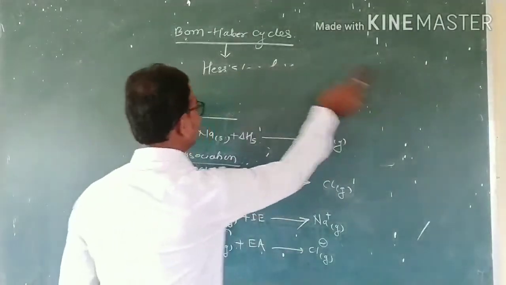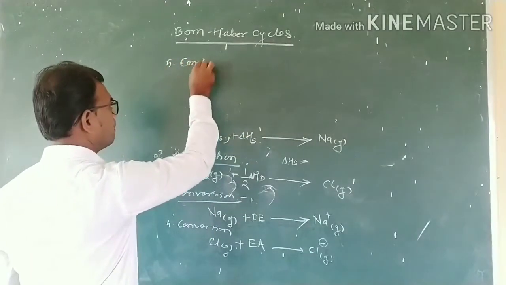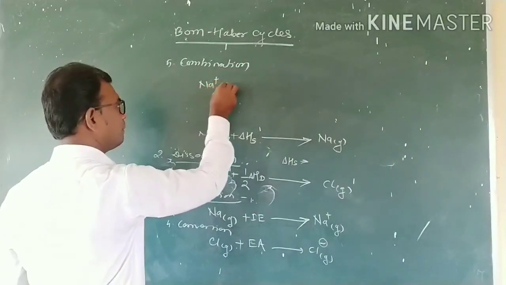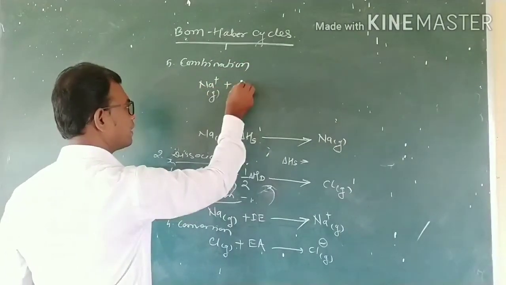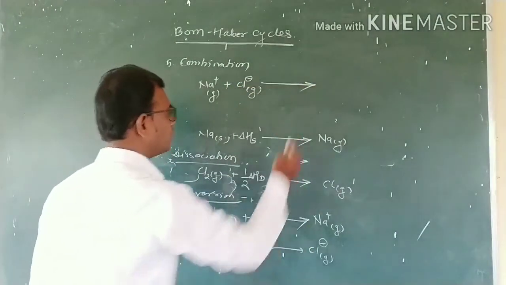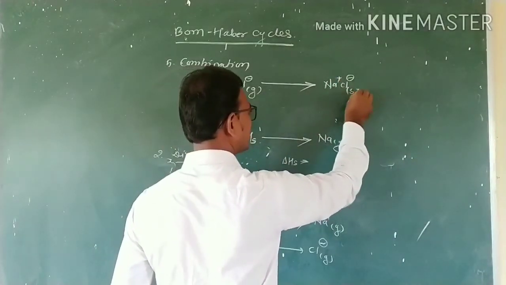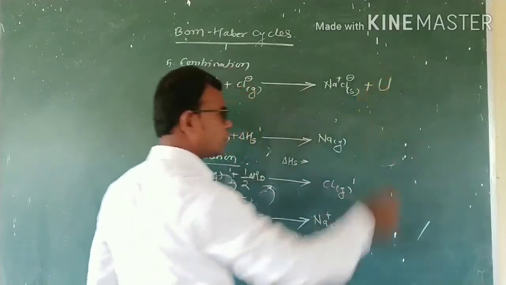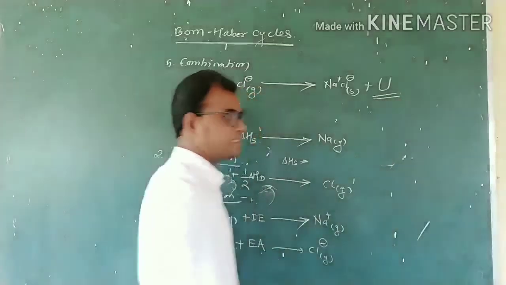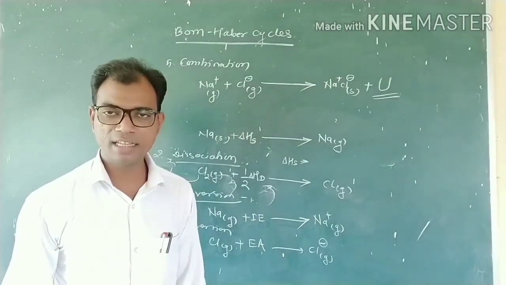The fifth step is the combination of gaseous Na positive plus gaseous Cl negative to form the Na positive Cl negative in a solid state, and some amount of energy is released. That released energy is called the lattice energy. Did you get that?